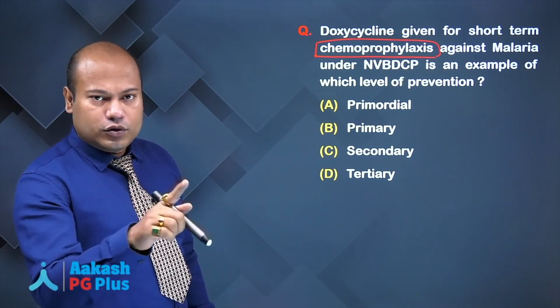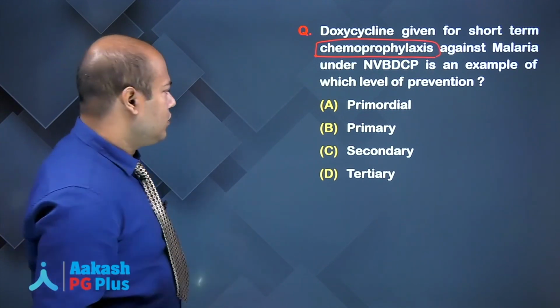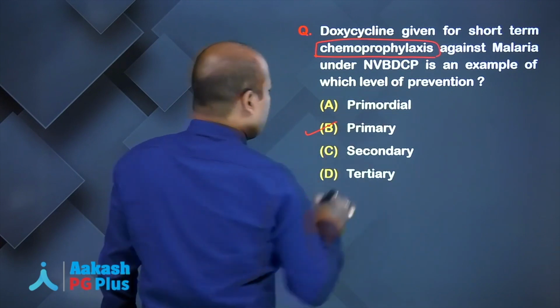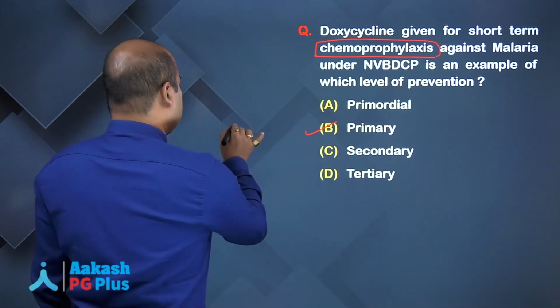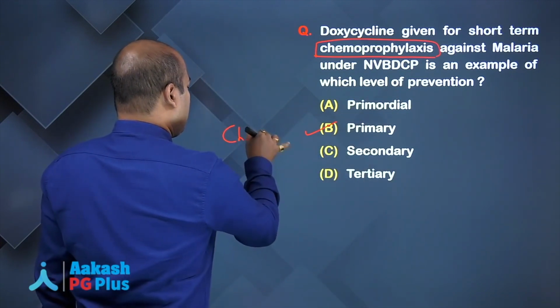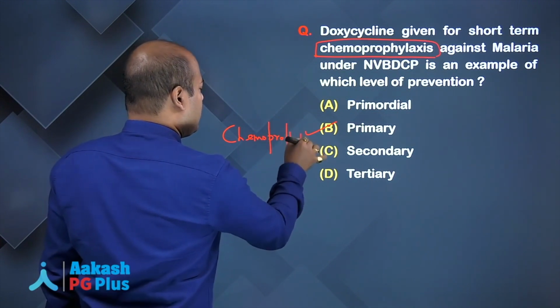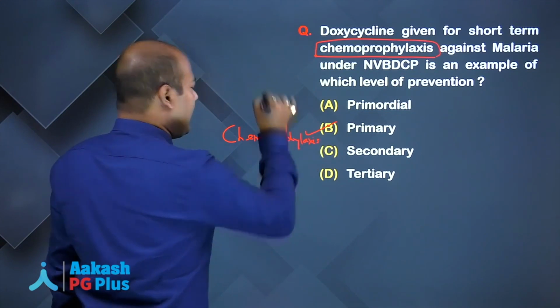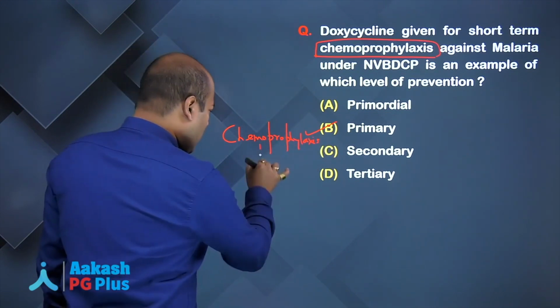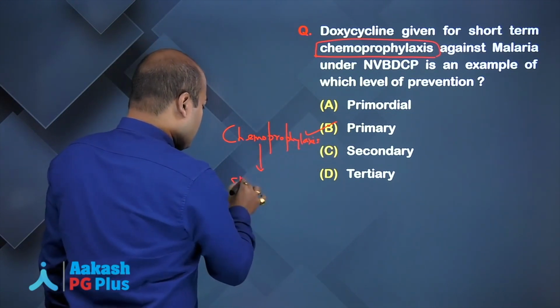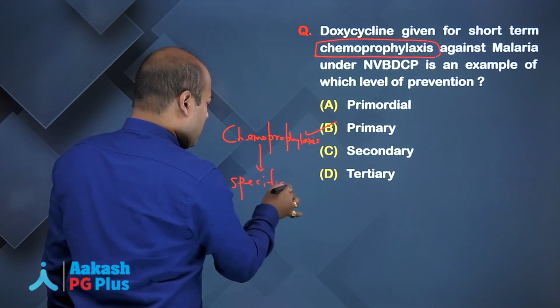What type? Health promotion or specific protection? Specific protection. So, it will be primary level of prevention. Remember that chemoprophylaxis, which you are giving against a specific disease, is always a specific protection.